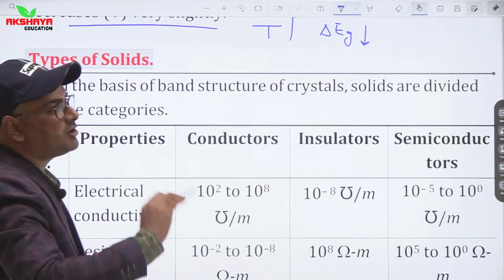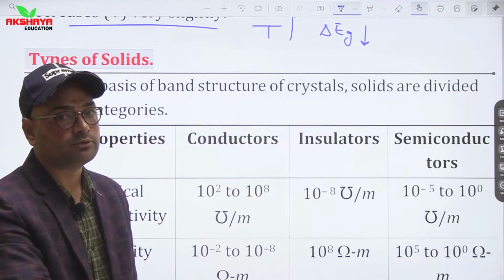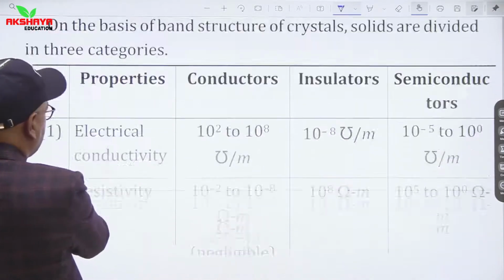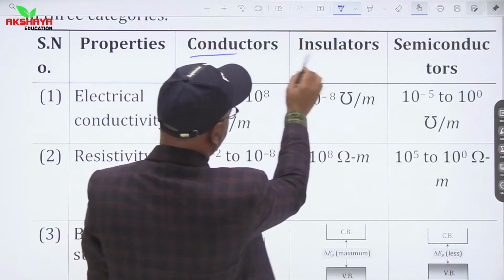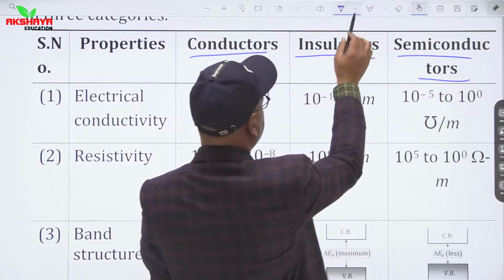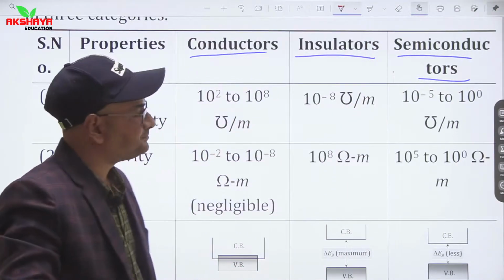On the basis of energy bands, we classify solids into three parts. These three types of solids are conductors, insulators and semiconductors. So we classify them into three parts based on energy band.